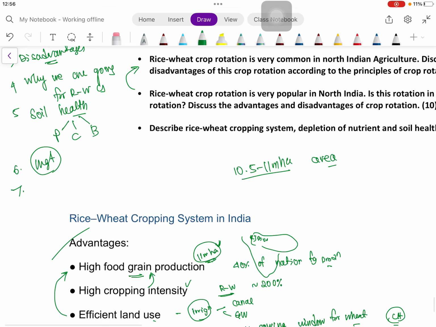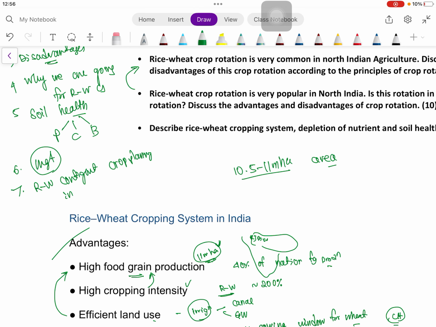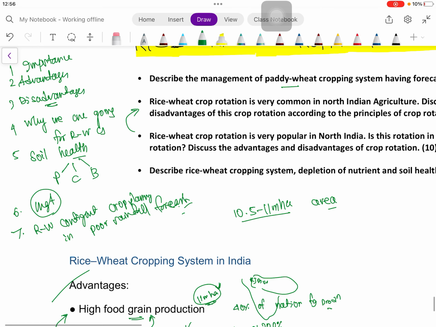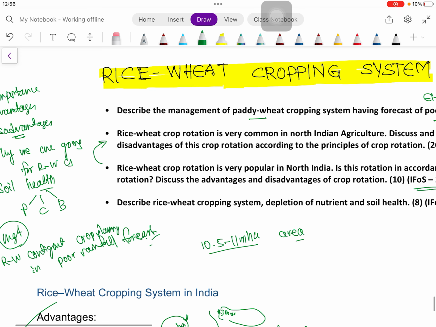We also saw the rice wheat contingent crop planning in poor rainfall forecast. So I think whatever question on this topic will come, we'll definitely be able to handle that.